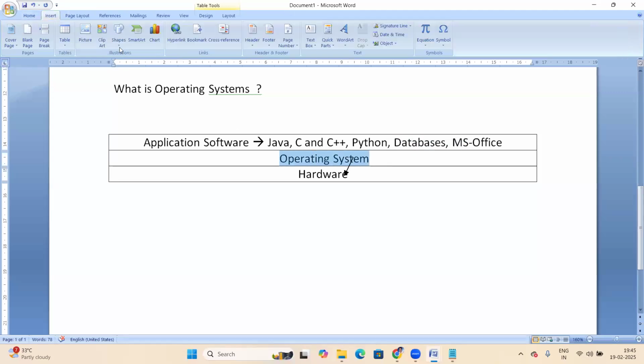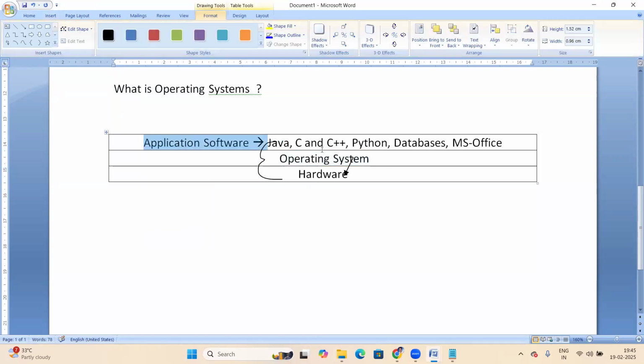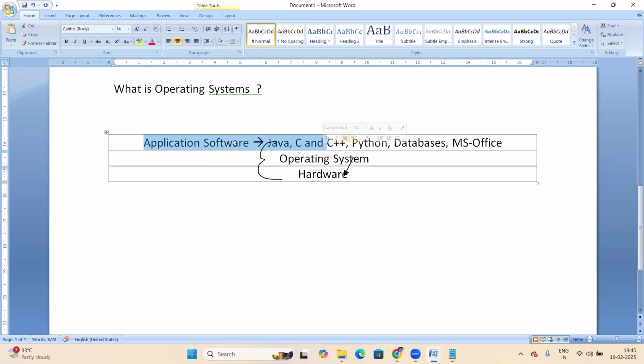Application software can communicate with hardware through the OS. There is no direct communication between application software and hardware. Application software never interacts with hardware directly, only through the OS.